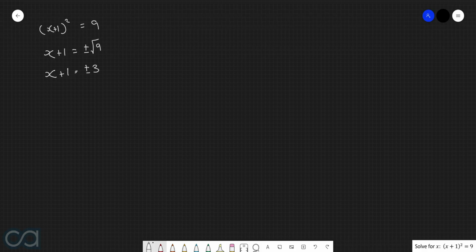Now we want to try and get this x all by itself. The way that we're going to do that is by taking 1 from both sides. This cancels with this, and so now we have x is equal to -1 plus minus 3. Or in other words, we have -1 take 3 and -1 plus 3, which are equal to -4 and +2.